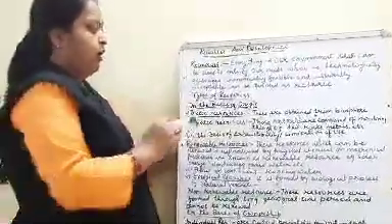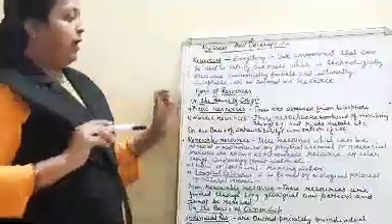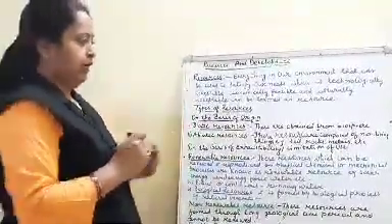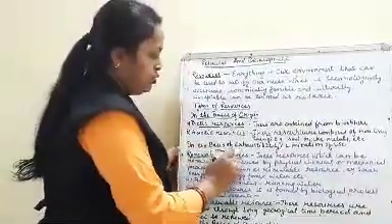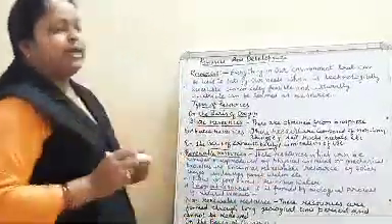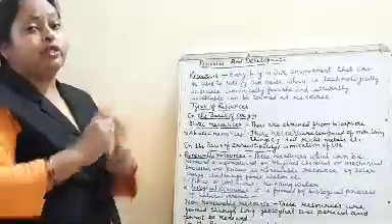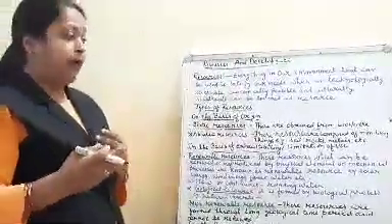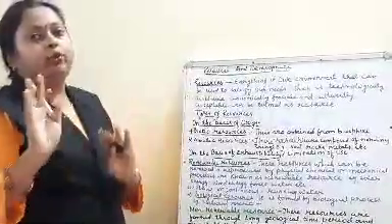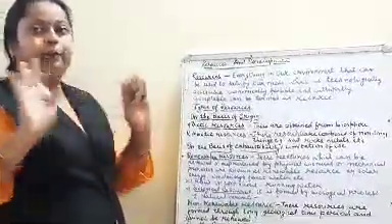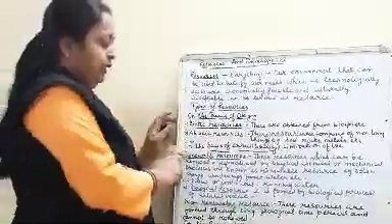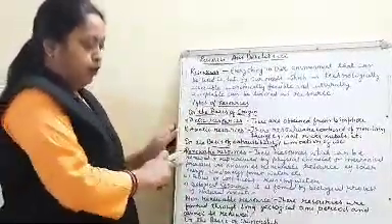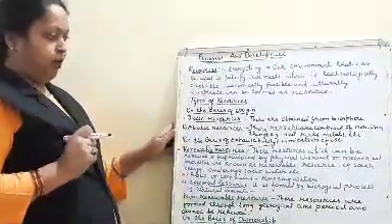Now, after biotic and abiotic, on the basis of exhaustibility. Exhaustibility means limitation of use, we cannot use it in an abundant manner. When we use them in an abundant manner, they are going to be finished off. On the basis of exhaustibility, they are divided into renewable resources and non-renewable resources.